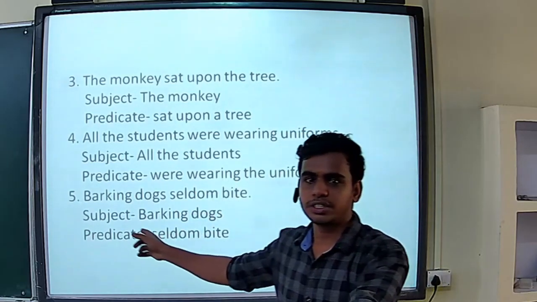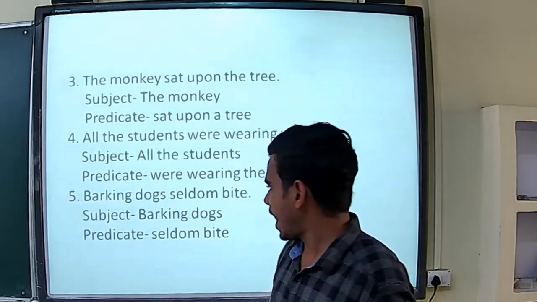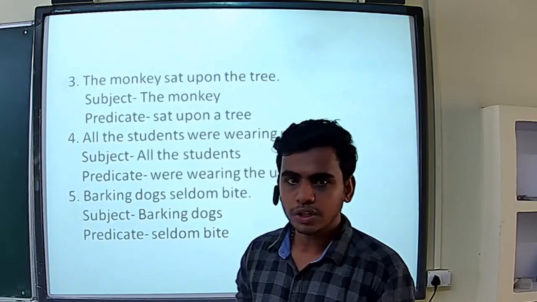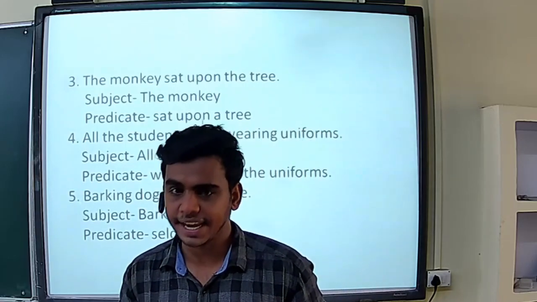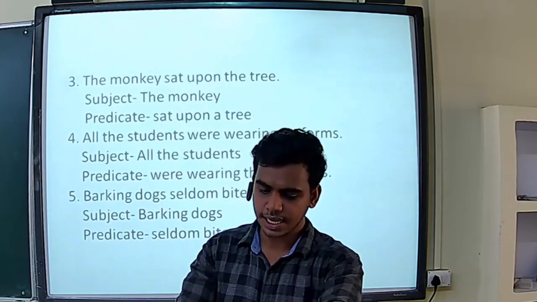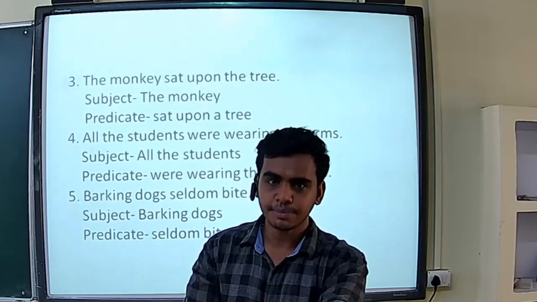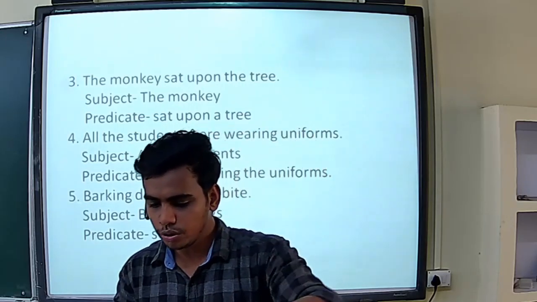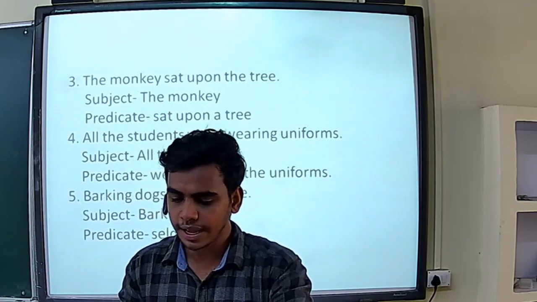Barking dogs are the subject and seldom bite is the predicate. So that's all for exercise A. I hope you understood exercise A. So you can do one thing: from exercise A you can write the first three in copy. Now we'll move to exercise B.